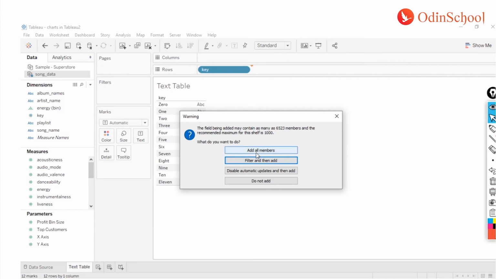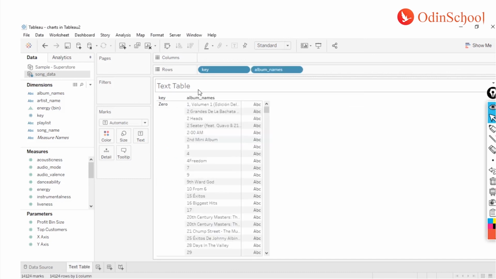But let's say I'm trying to add something quite heavy, which has like 6523 unique values. In those situations, Tableau is going to give you a prompt and ask, hey, there are lots of things that you are trying to incorporate onto your visualization space. Is it something that you really need to? And if you feel, okay, no, I need to filter them, then you can go for the rest of the options, or in case you change your mind, you can just select do not add. However, if you feel, okay, I need all those values and I have to continue anyway, then you can just click on add all members, and you will see all the values pop up on your screen.